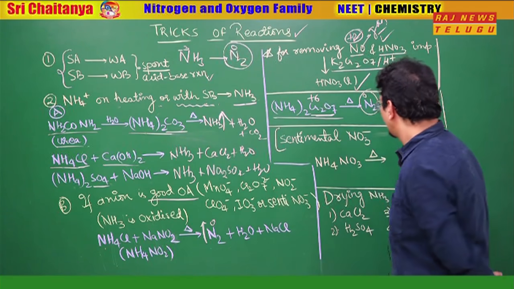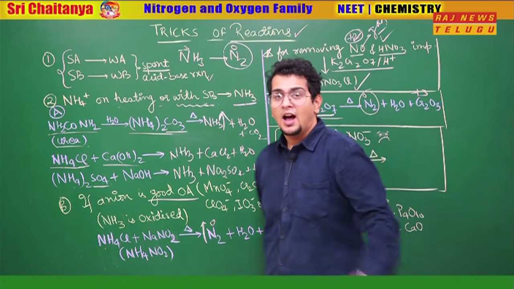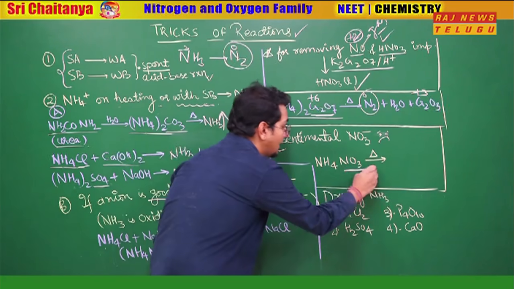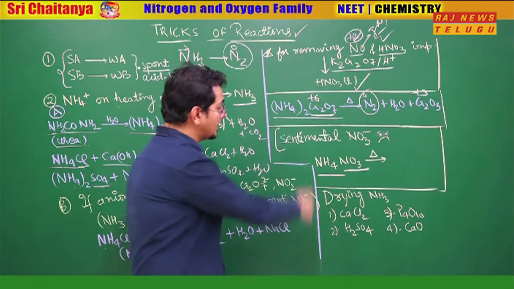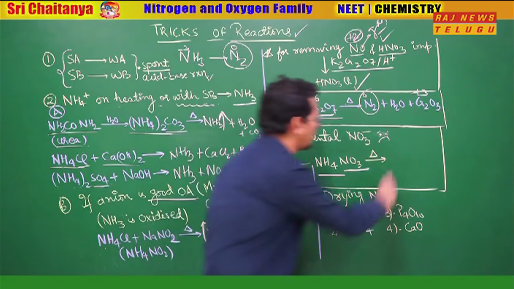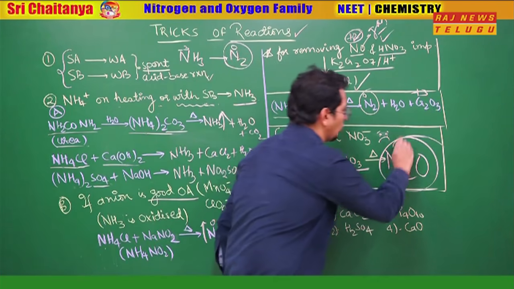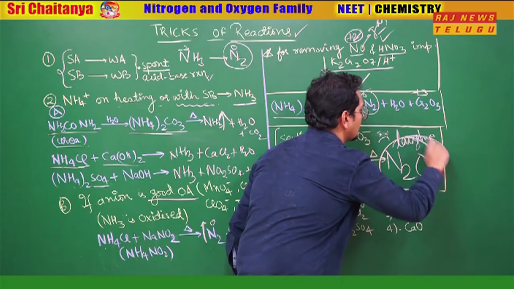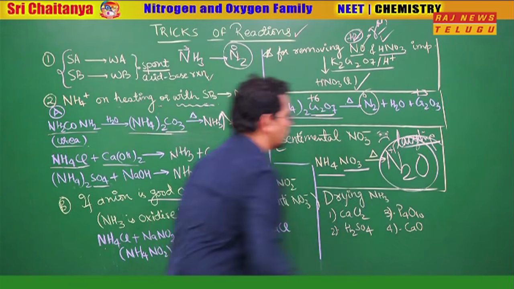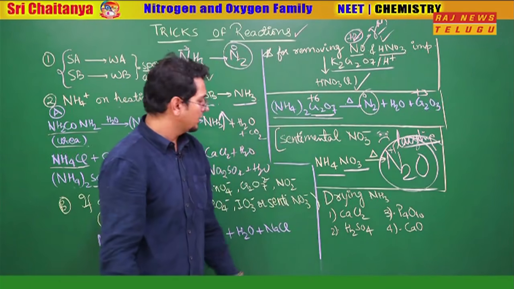So what happened? NO3- started crying. He started crying. He said, no, this is not good. I swear I will make my brother laugh. So what he does, when nitrate comes with ammonium salt, he understands that ammonium is ready to get oxidized. He becomes sentimental. He cries and he says that, bhaiya, ammonium salt, I will make him laugh. And he makes laughing gas. That is N2O. Chamka bhaiya. So NO3- oxidizes ammonium salt further to N2O, which is in +1. So these remaining people stop at N2. NO3- becomes sentimental. He oxidizes further to laughing gas.